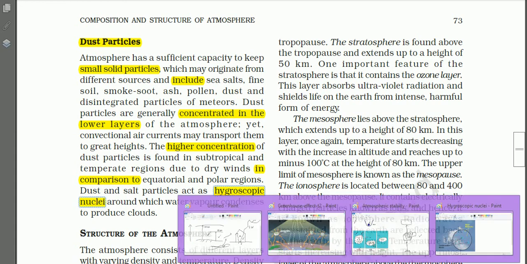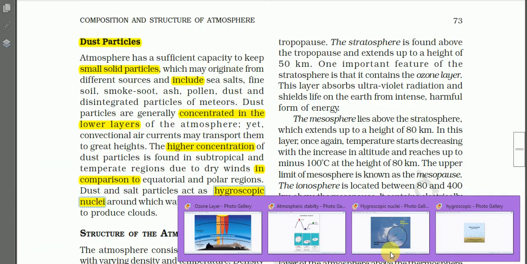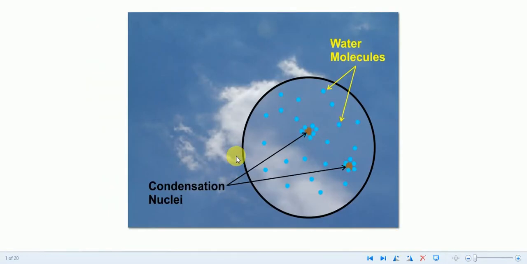Actually, see this diagram. Here this one represents the dust particle. If the dust particle has an affinity to water, that means water can wet it, like sea salt for example, then the water molecules will gather around it.